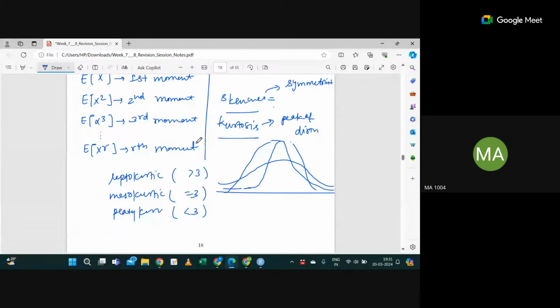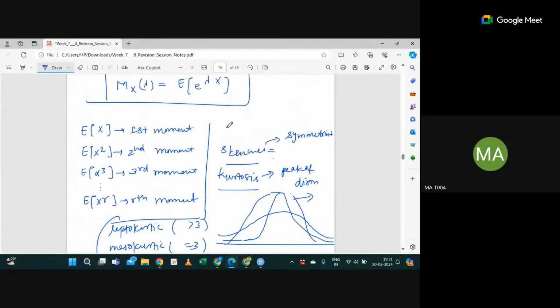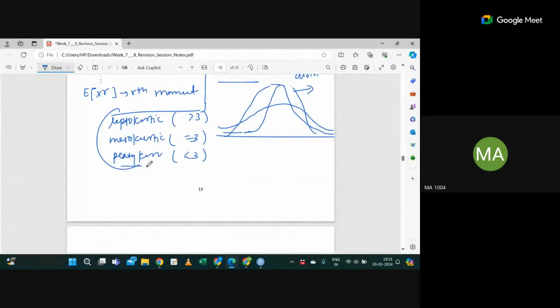Your graph looks like this. Leptokurtic means more peaked than normal, then mesokurtic, then platykurtic. This is not our topic of interest. I'm just telling you where moments will help you. Moments can help you know things about the skewness and kurtosis of your data set.